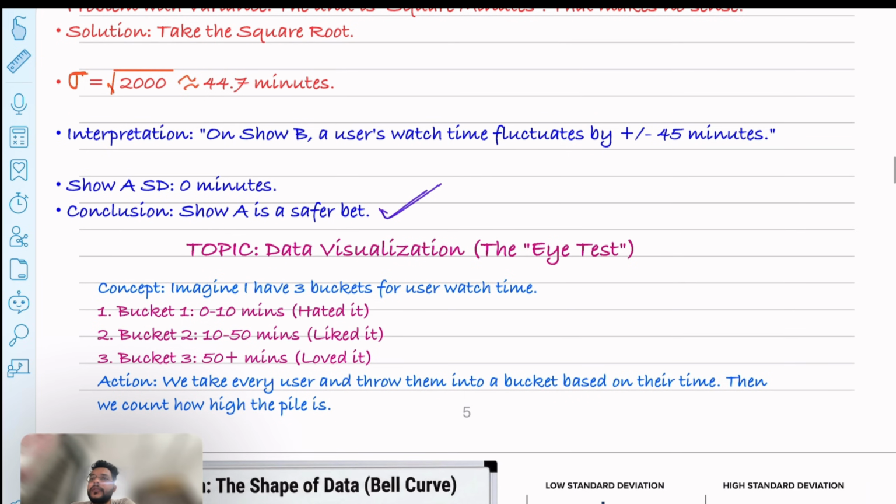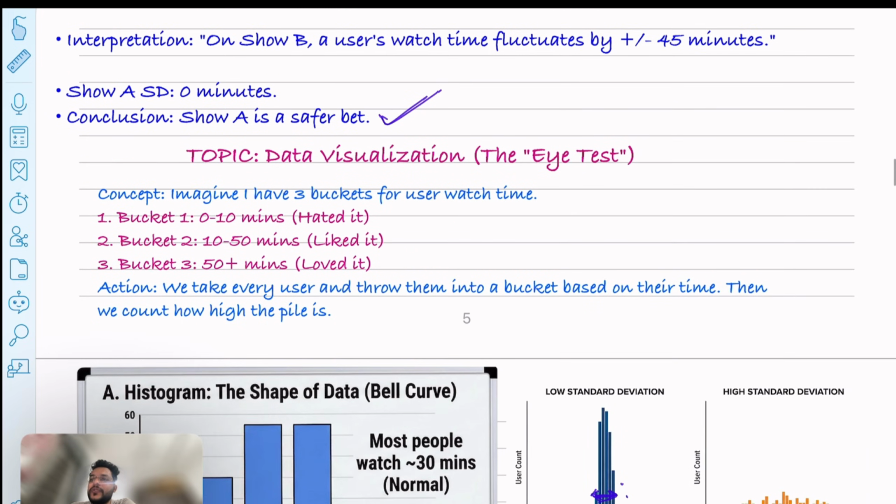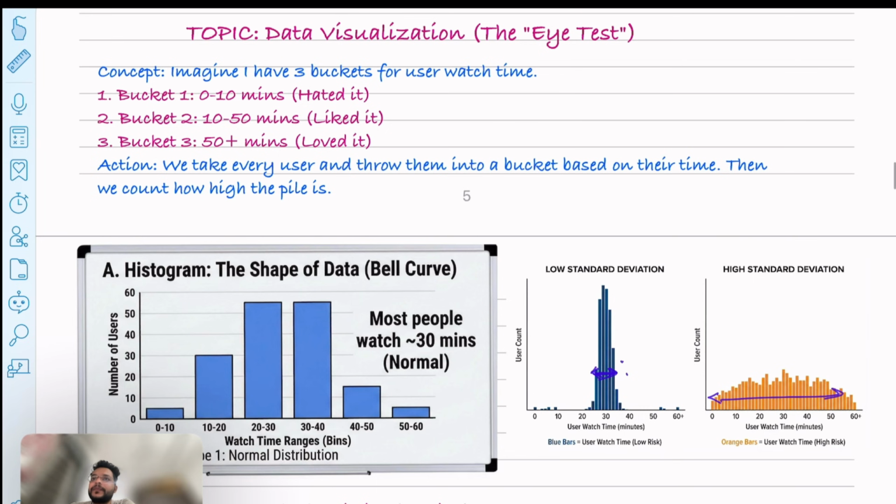Now the third topic is data visualization. So it is the eye test. Visualization is very critical. If you master this visualization technique, you will master many things in AI. So let's talk about the histogram. The histogram is for visualizing the spread.